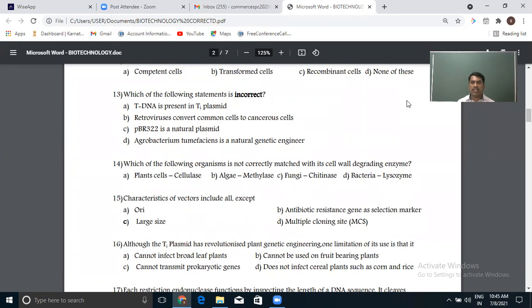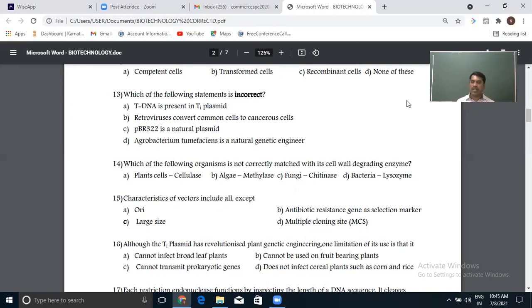So tDNA is present in the Ti plasmid. Of course, T stands for tumor DNA. Plasmid is the extra chromosomal DNA. Whenever we define plasmid, we define it as a circular double-stranded extra chromosomal DNA. So no doubt it is a DNA, of course having the tumor gene, the cancerous gene. That is the correct one. Retroviruses convert common cells to cancer cells. Of course, many retroviruses act as carcinogens, as they cause cancers. So retroviruses convert common cells into cancer cells. That is the true statement.